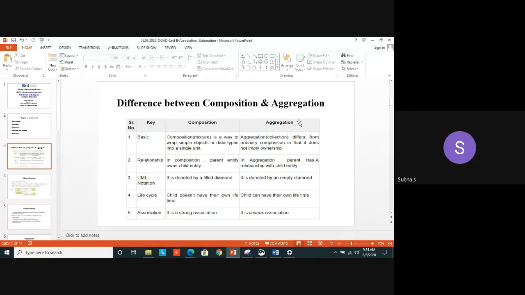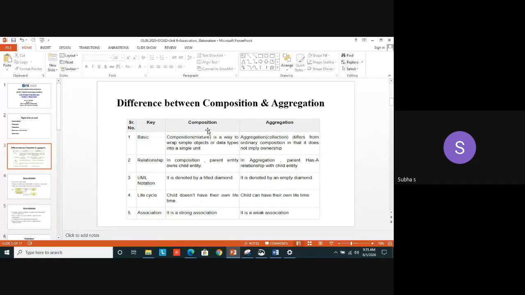Aggregation is a loose kind of relationship. It is mentioned as a "has a" relationship, but composition means what? It's a strong association. We can call it an "is a" relationship. I have told an example. Without a music system, without a CD system also, a car can work, but without steering or without brake, it can't work. So a music system is a part, a car has a music system. The music system is the part, the car is the whole. By removing the part also, the whole can exist. That is called aggregation.